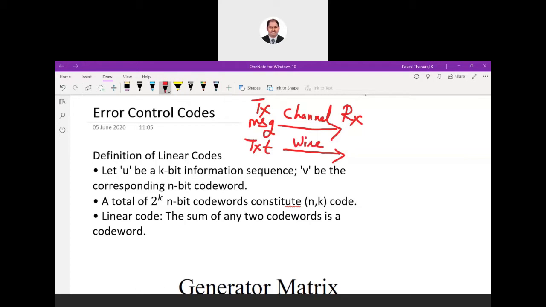But whatever the channel be, we have to check whether the data is properly transmitted. This is where our error control codes come into play. I cannot be 100% sure that the data we transmit will reach the receiving end without any distortion. Nobody can guarantee.